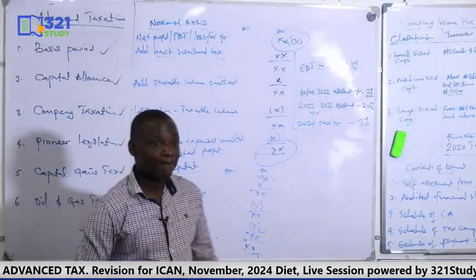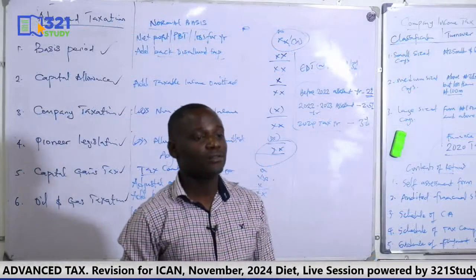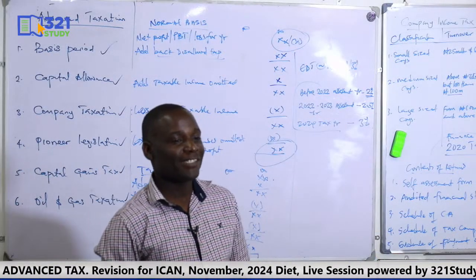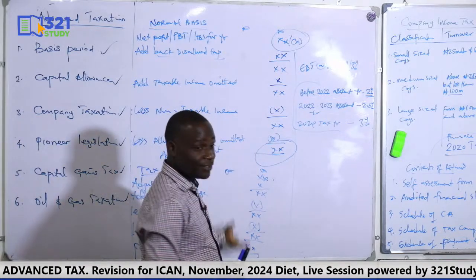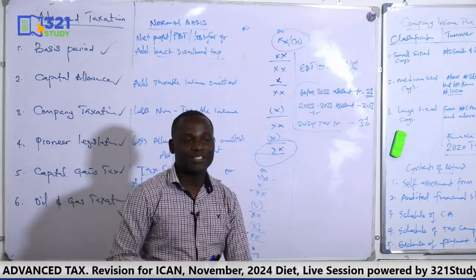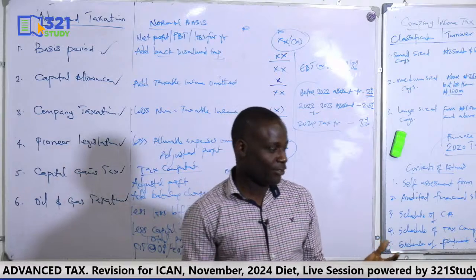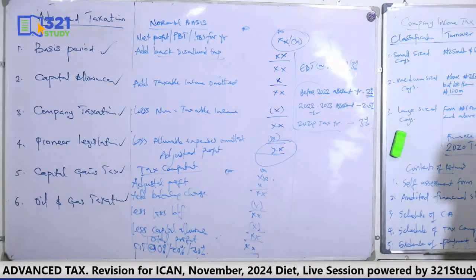Okay? Yes. So this education tax, do you apply it to the small companies? Small companies, no. Small companies are exempted from education tax because they don't have assessable profits. So I expect your questions to be coming in. If that is all, then we're done with CIT.